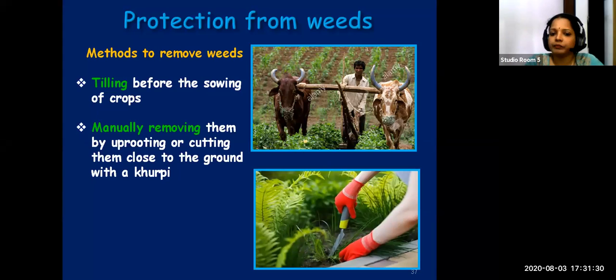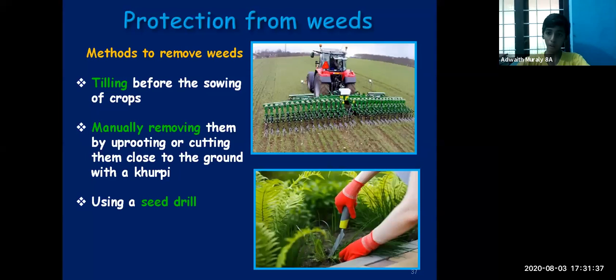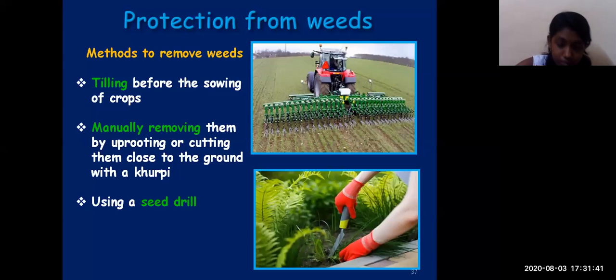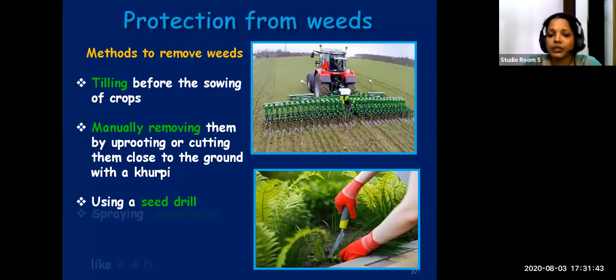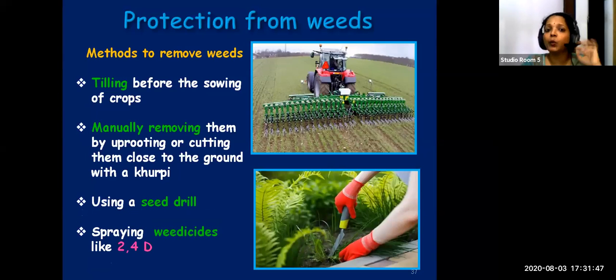And then you can use a seed drill. You know about seed drill. What are we using a seed drill for? For sowing the seeds. And not only for sowing, we can also remove weeds using a seed drill. And the last method is by spraying weedicides. Weedicides are chemicals to kill the weeds. Weedicides are chemicals which will kill the weeds. One example for such a weedicide is 2,4-D.